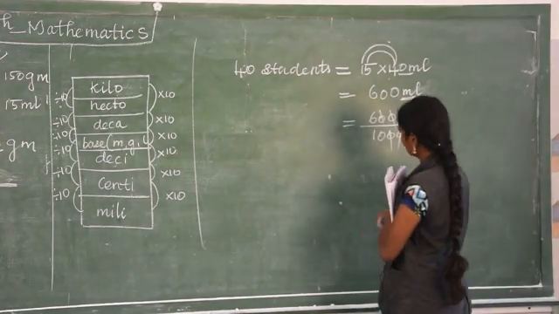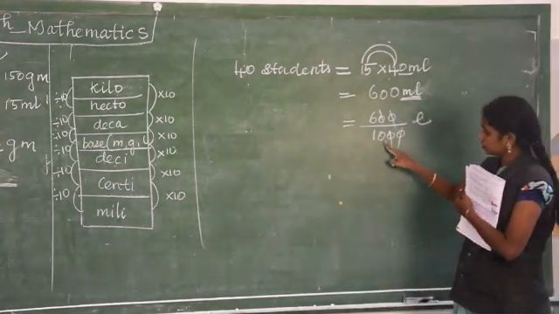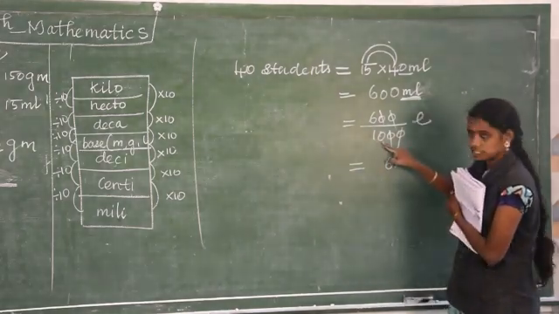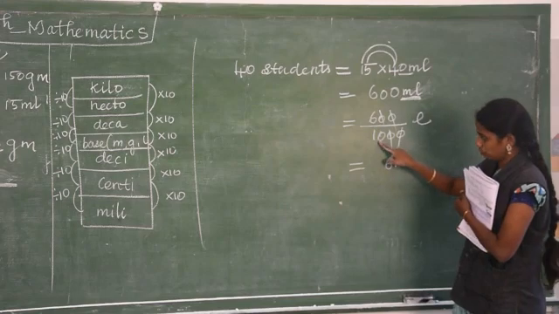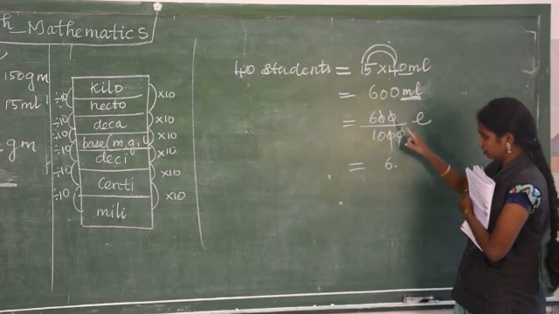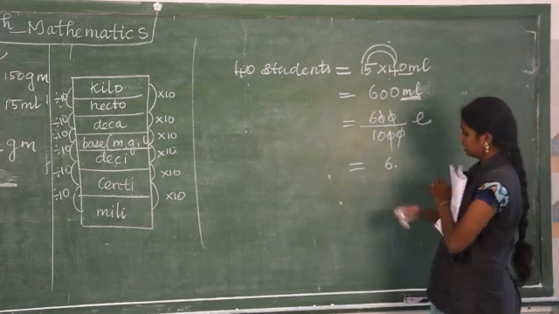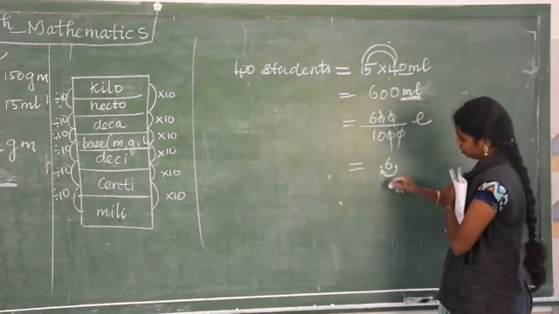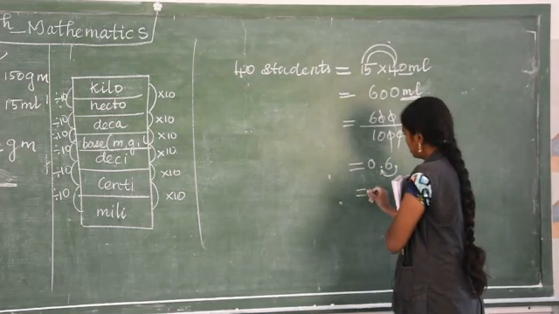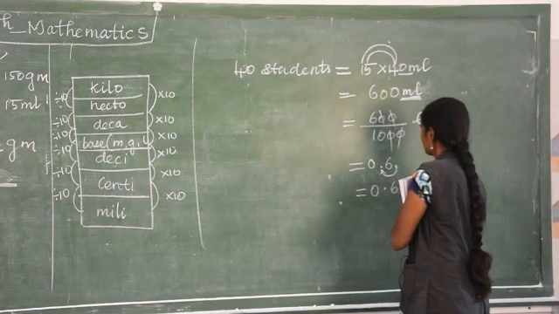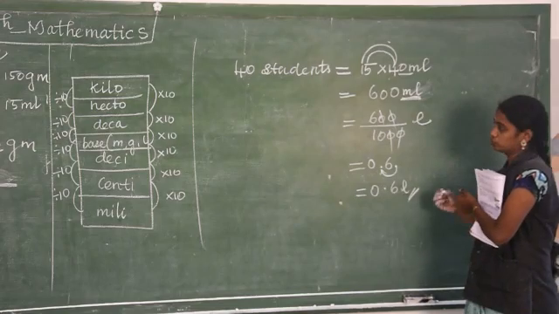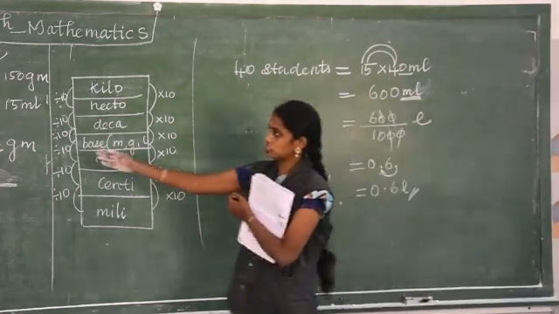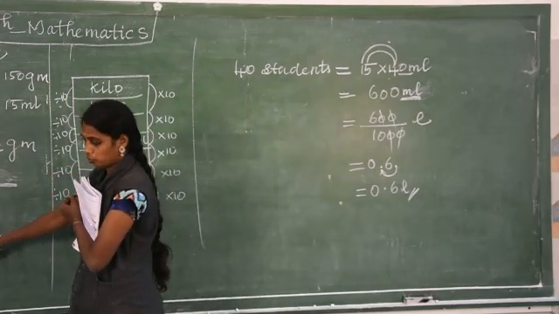0 0 cancel, 0 0 cancel. So remaining 1 0 is there. We used to keep the dot here. So 1 decimal place, because 1 0 it is in the division. So we used to move in the left side. This is your left side. So I move this side. Nothing is there. So 0. So the answer is 0.6 liter. Okay, for the 40 students, oil needed is 0.6 liter. For the 40 students, rice needed is 6 kilogram.